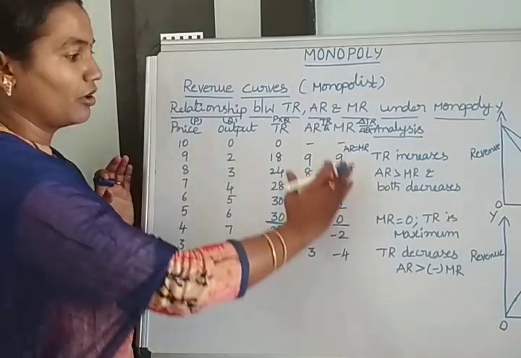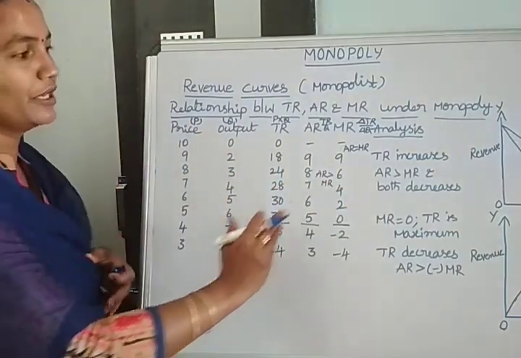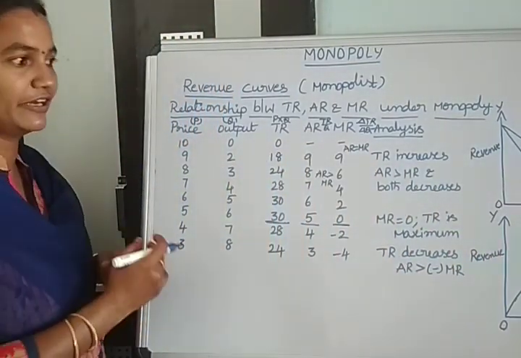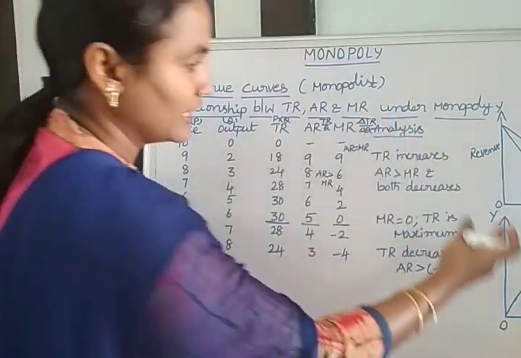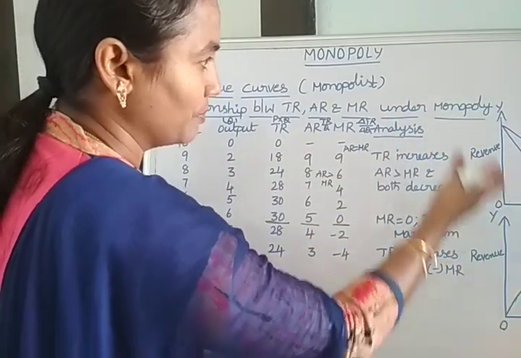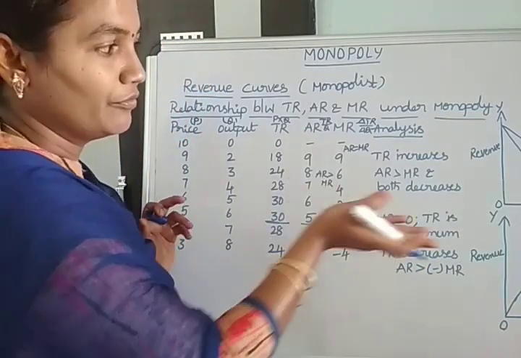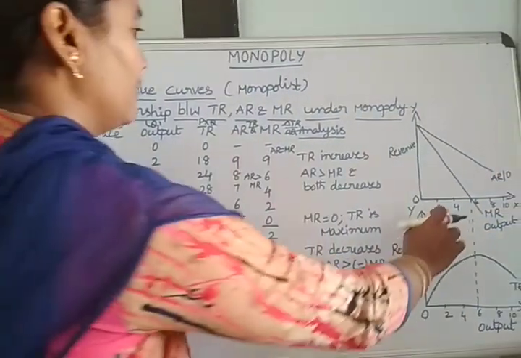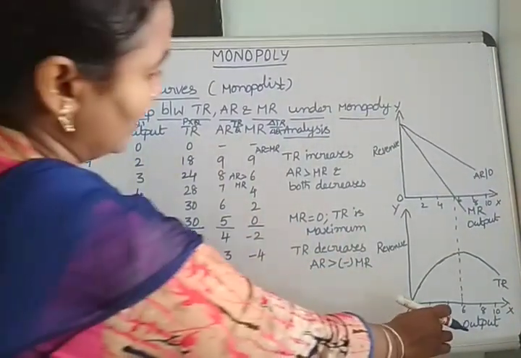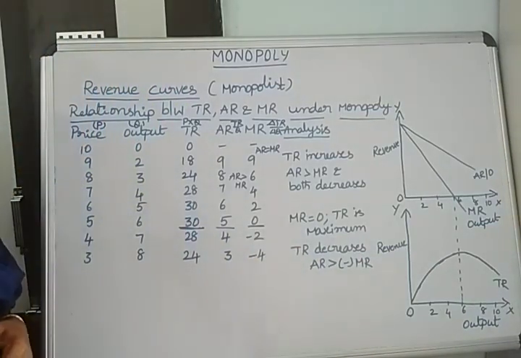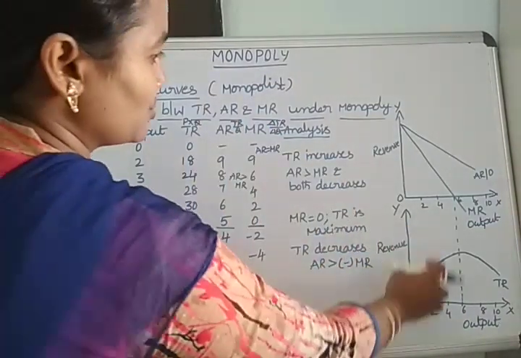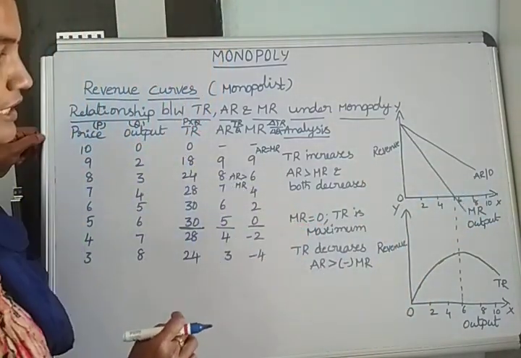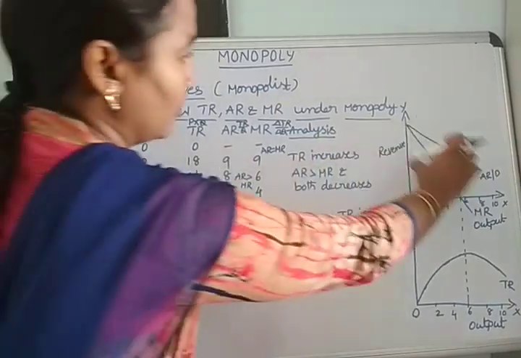So based on all this information, we are showing the revenue curves under the monopolistic market or imperfect competition. The first diagram and second diagram we have to show based on this information only, one diagram up and one diagram down. The first diagram shows the revenue curves, and the second diagram represents the total revenue curve. Then we show the relation between these two. The AR curve slopes downwards from left to right. Based on this table only, we draw this diagram.